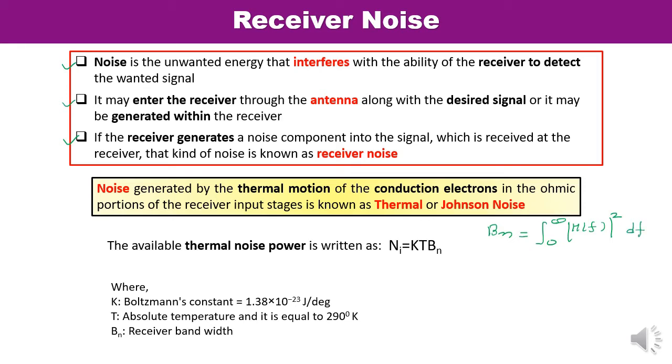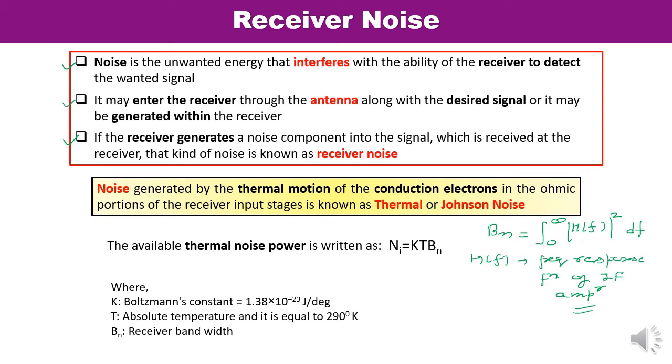Here H(f) is the frequency response function of the IF amplifier, and f0 is the frequency of the maximum response.